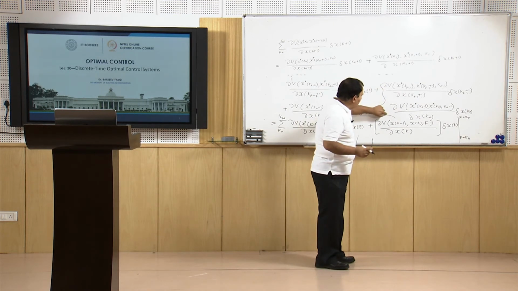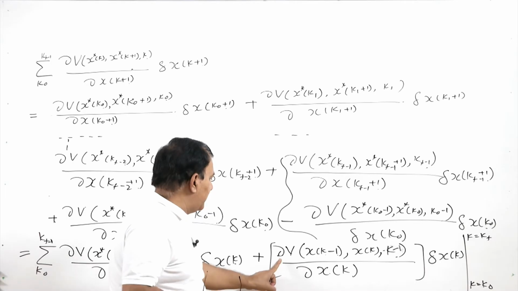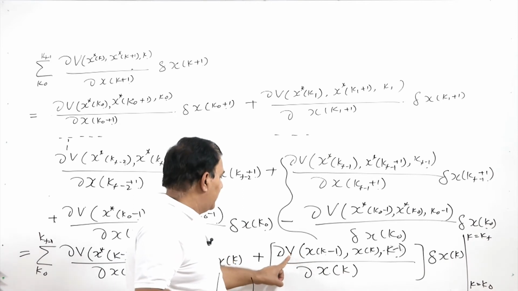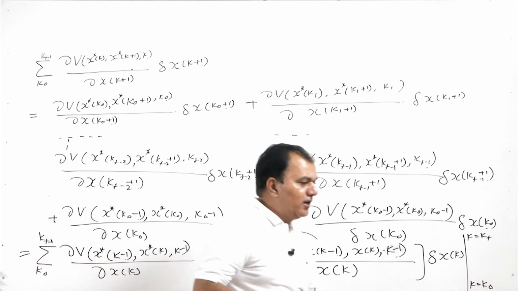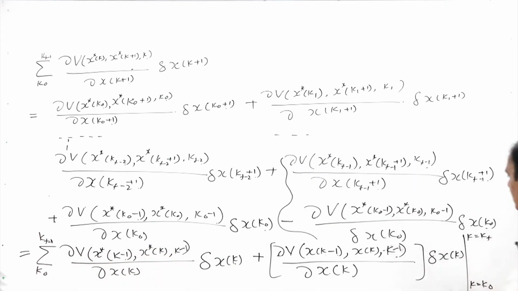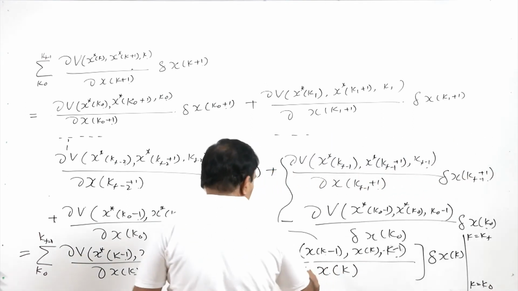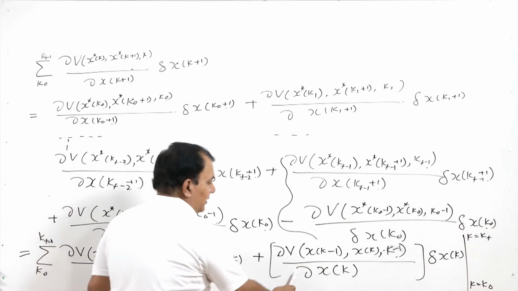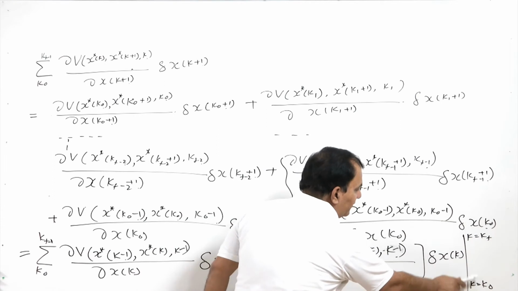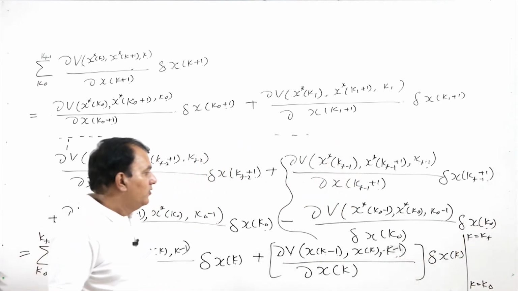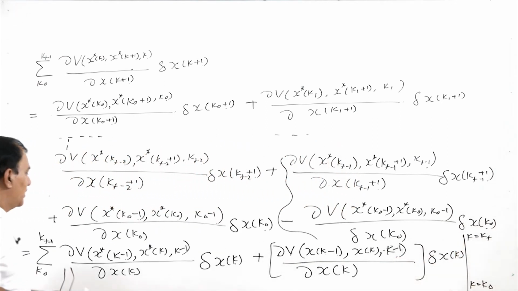So, these two combined terms can be written as del v by del x of k minus 1, x of k, so del v by del x of k at the instant k 0 to kf minus 1.